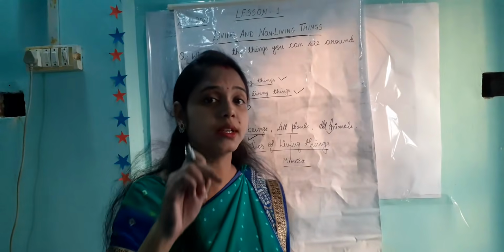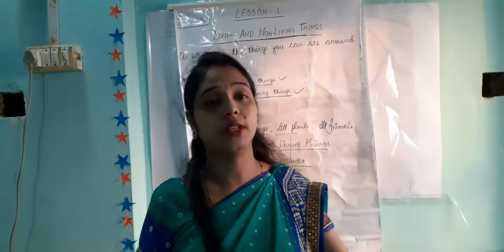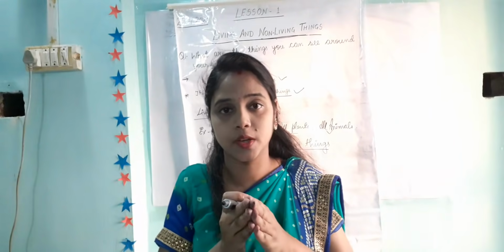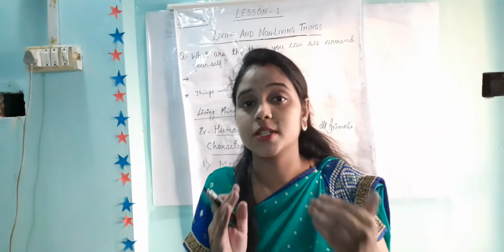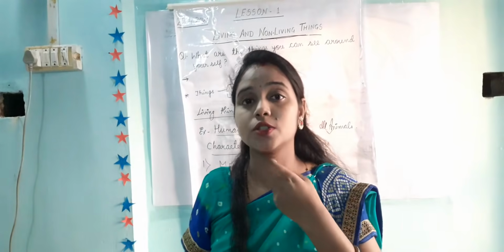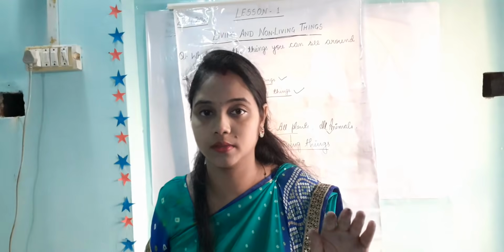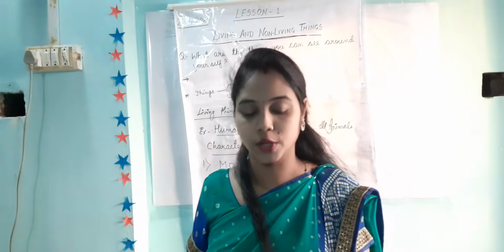It is a living thing, that is why it is showing some movement. Otherwise, if you touch the table, the table will not close, or the book will not close, because it is not a living thing. Mimosa is also called the touch-me-not plant.